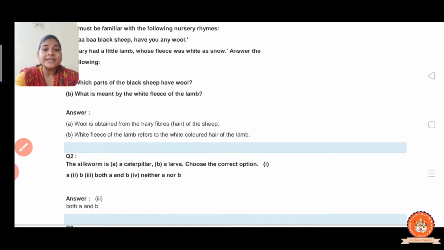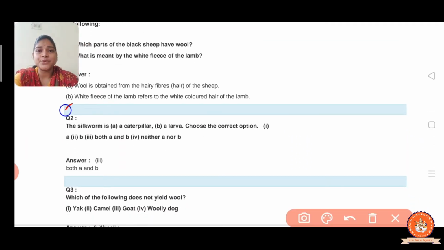Now the next question, question number 2. The silkworm is, MCQ here: option A caterpillar, option B larva, option C both A and B, and option D neither A nor B. So out of this, which one is the correct answer?